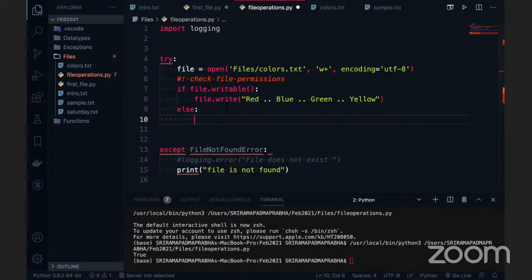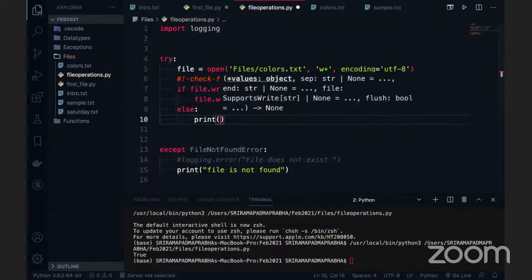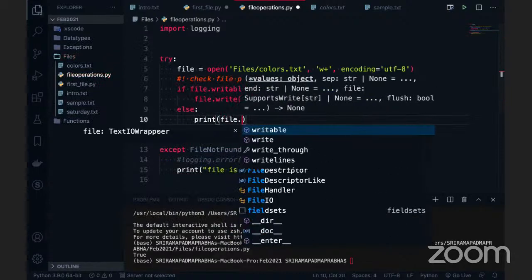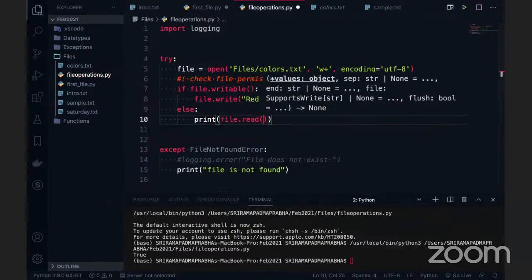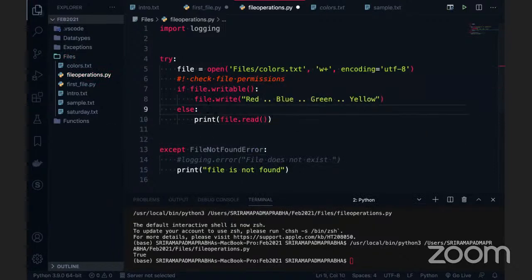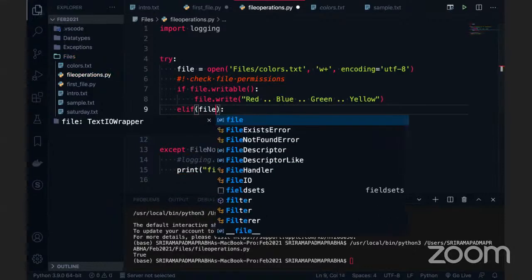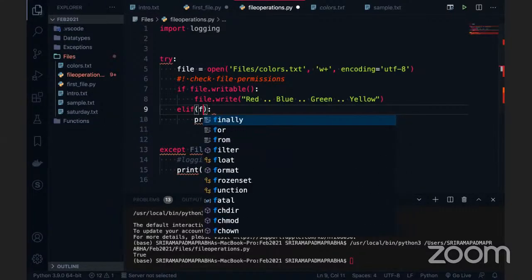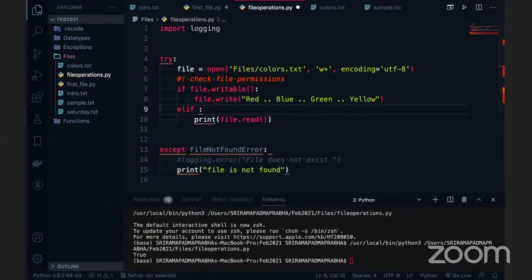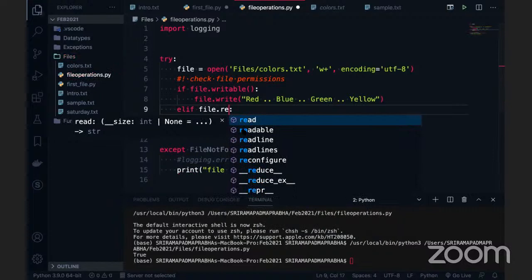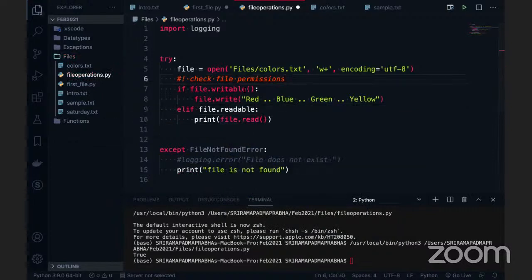If the file is not in writable format, can I read the file? We can use a print statement, print(file.read). If you want to check another condition, make it an elif condition: file.readable, and only then read it. If the file is not in readable format, you'll get an exception. So if the file is writable, you write it; if the file is readable, then you read it. Something like this.